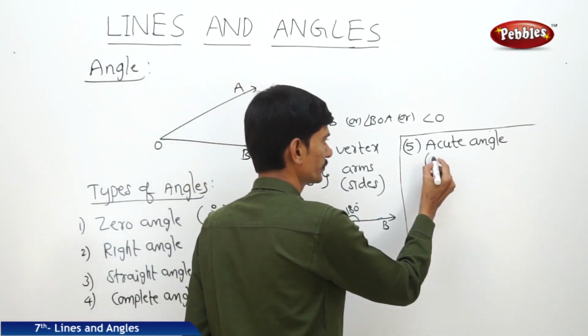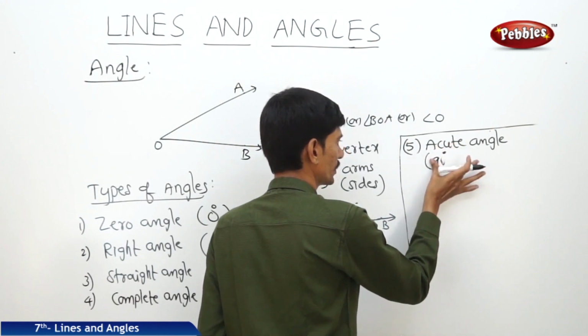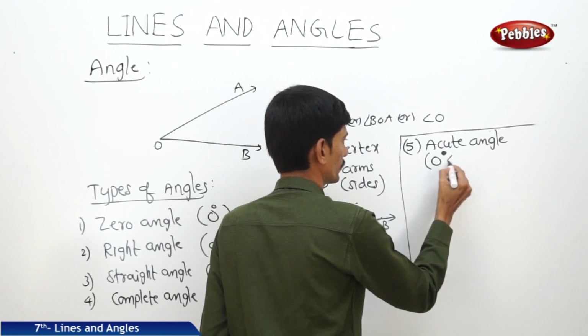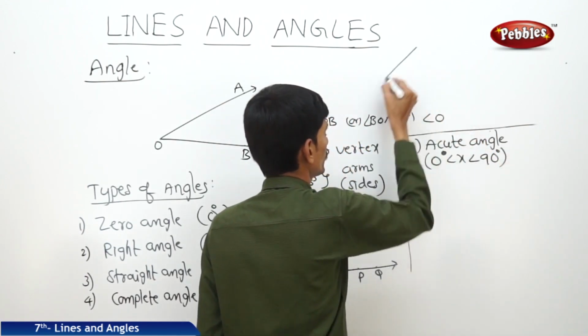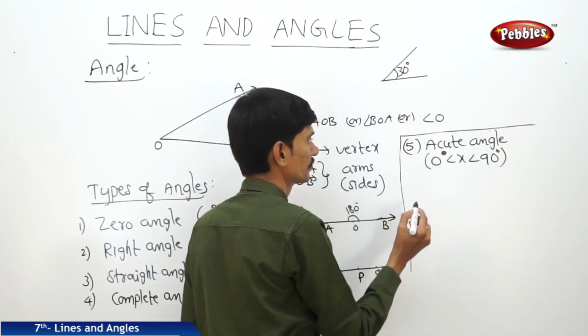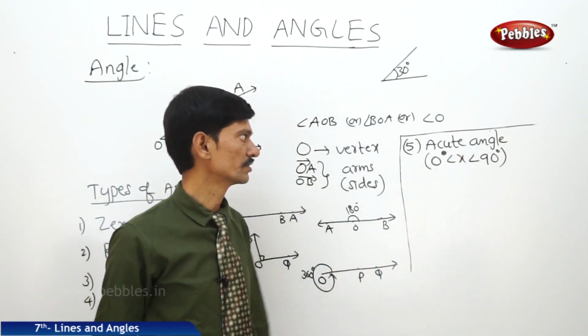So the acute angle lies between 0 degrees and 90 degrees. Now this is an acute angle, 30 degrees. So the acute angle lies between 0 degrees and 90 degrees.